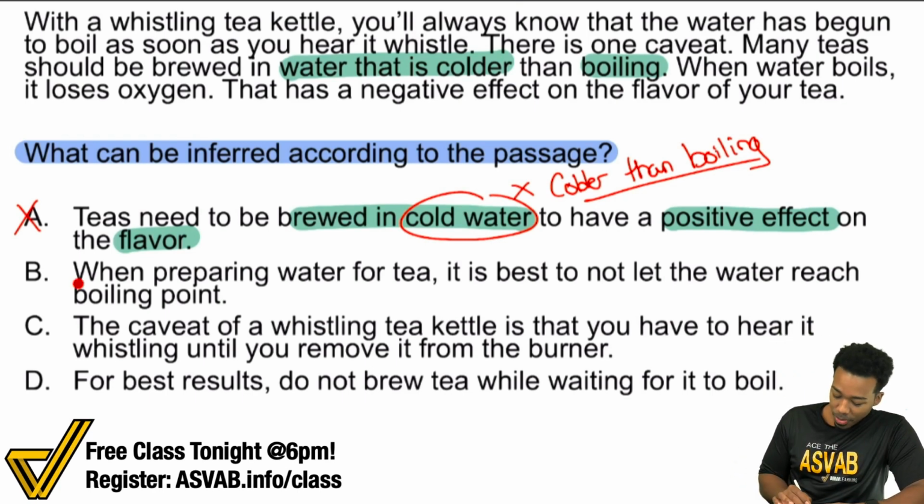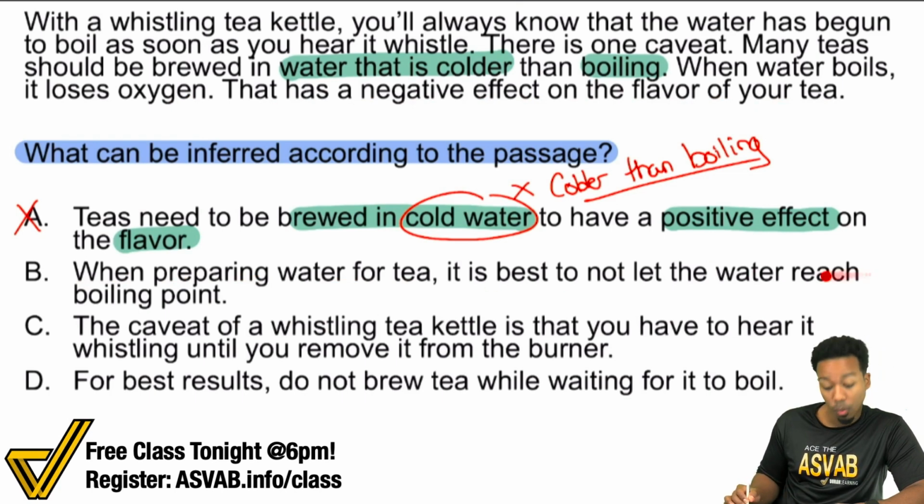So, when preparing water for tea, it is best to not let the water reach boiling point. Okay, let's see. Many teas should be brewed in water that is colder than boiling. When water boils, it loses oxygen. That has a negative effect on the flavor of your tea. When preparing water for tea, it is best not to let the water reach boiling point. That is true. That's supported.